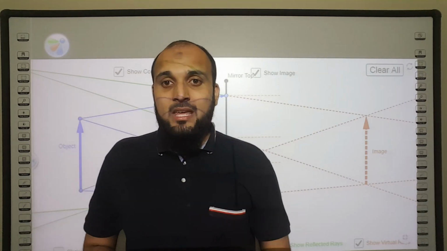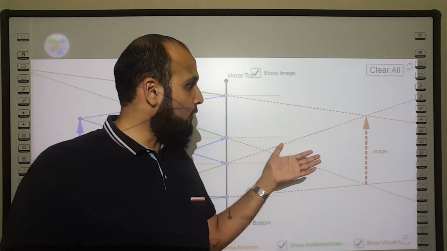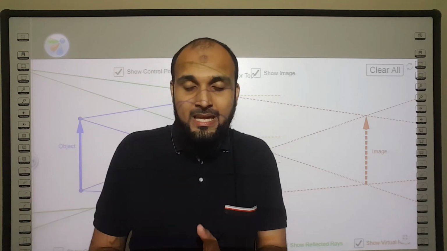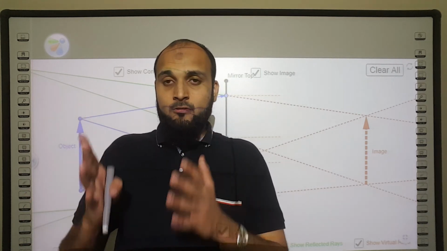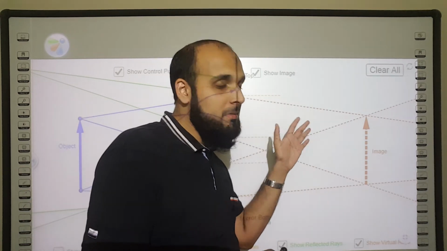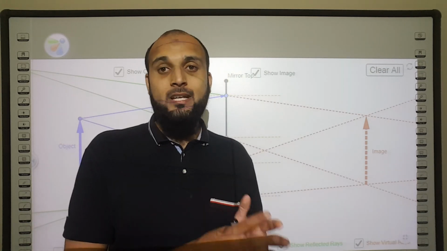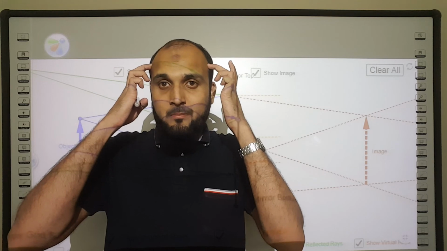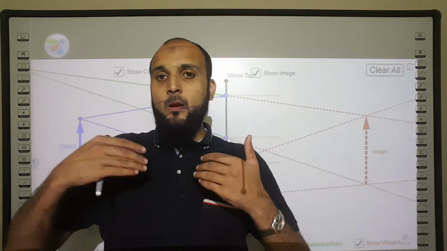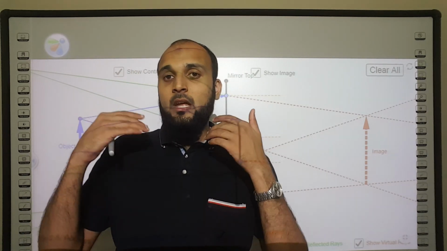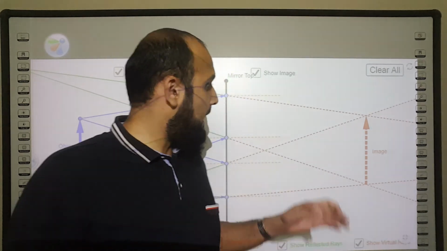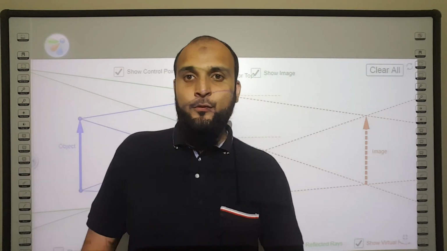We can describe the images that are formed as being virtual. Again, virtual means that the rays of light, and hence that image as well, cannot be projected onto a screen. It doesn't really exist. It's just a figment of your imagination, okay? So it can't be captured on film, and it can't be projected onto a screen. It's not really there. So the image that is formed is virtual.